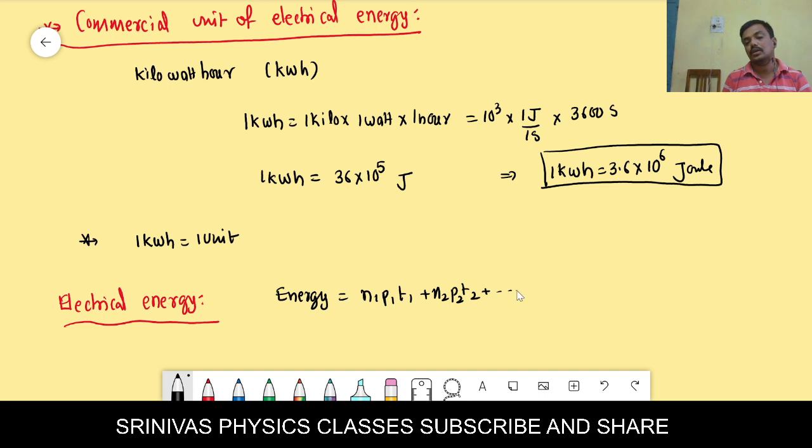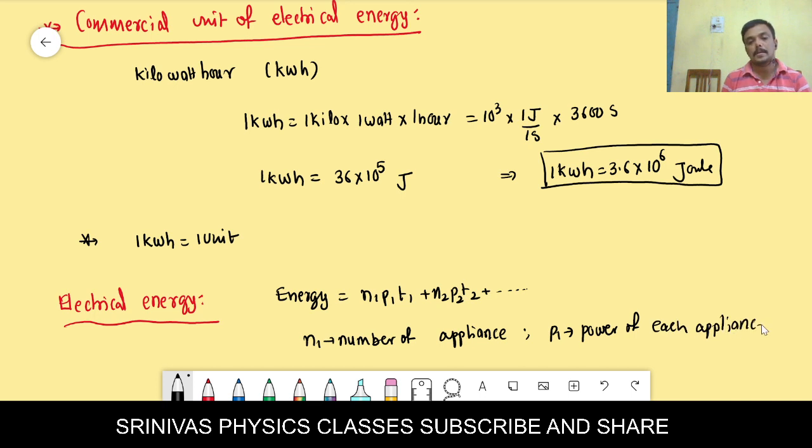N1 is the number of appliances. P1 is the power of each appliance. T1 is the time used.